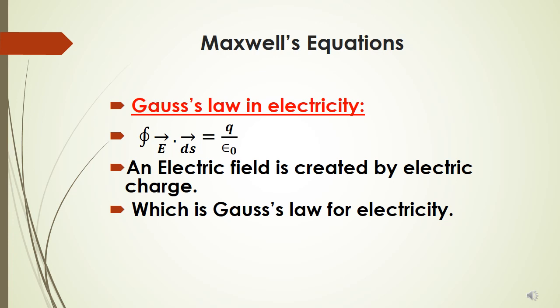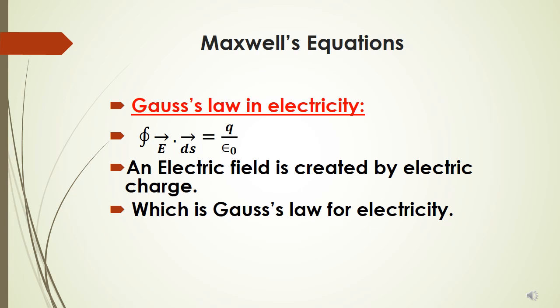In electricity and magnetism, we have studied so many phenomena, right from electrostatics up to electromagnetic induction in which EMF is generated. There are so many relations and equations, and this study was done mostly by Maxwell.